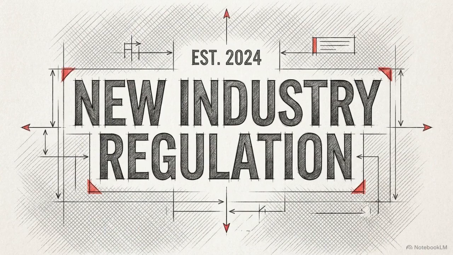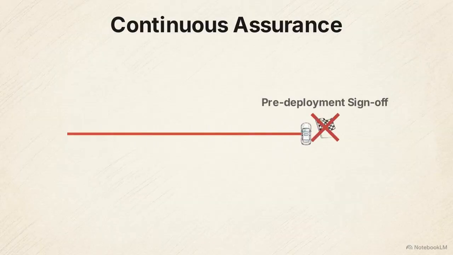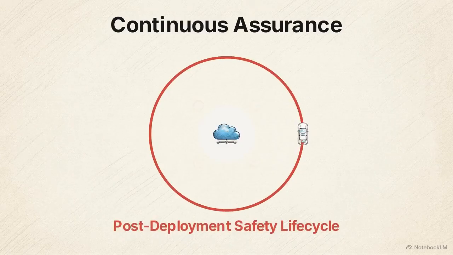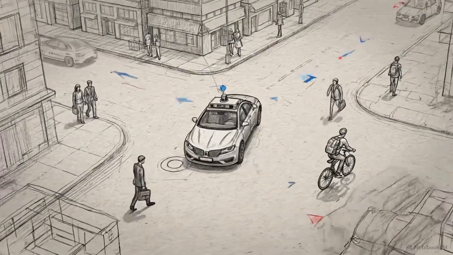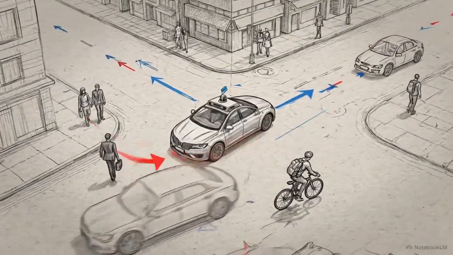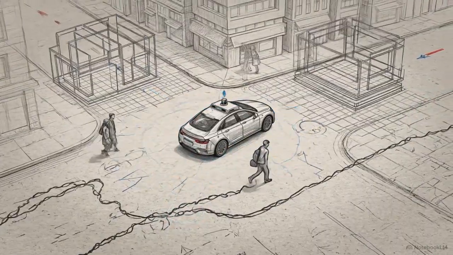In December 2024, the automotive industry addressed this limitation by releasing the ISO PAS 8800 standard. This standard introduces continuous assurance. It replaces the idea of a final pre-deployment sign-off with an active post-deployment safety lifecycle. Manufacturers must monitor the vehicle and update the safety evidence as long as the fleet remains operational. For autonomous AI, safety is a dynamic architectural process designed to manage residual risks in an open-world environment.